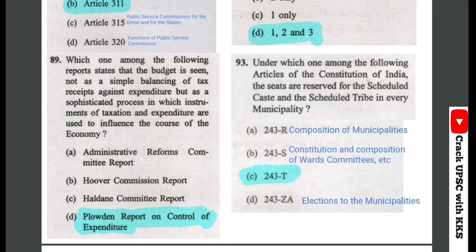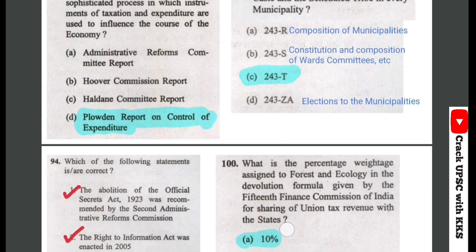It is related to municipality and panchayat. Under which one of the following articles of the Constitution of India are the seats reserved for SC and STs in every municipality? So here the correct answer would be C, 243. Seats are reserved for SC and STs in municipalities. And in article 243R there is composition of municipalities, 243S constitution and composition of ward committees, and 243ZA elections of municipalities by the state election commission. Let's see the next question.